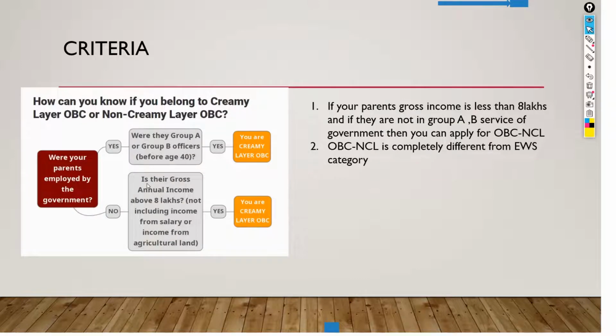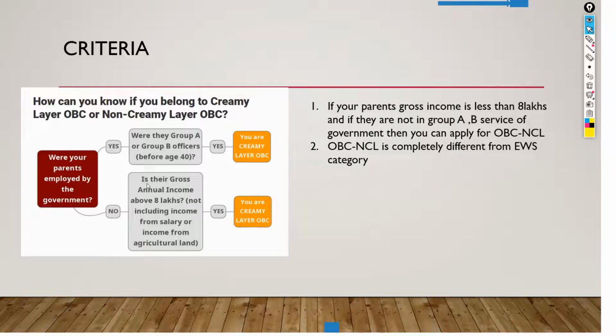So the major criteria is that your parents' gross income must be less than 8 lakhs, and they must not be in Group A or Group B services of any government department or any PSU, and this also includes private firms. If your parents' income is above 8 lakhs, then you will not be eligible to apply for OBC NCL certificate. So the main thing is that if your parents' income is less than 8 lakhs, then you are eligible.